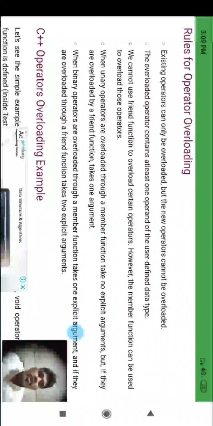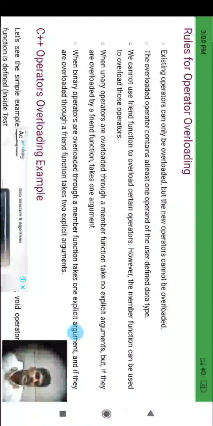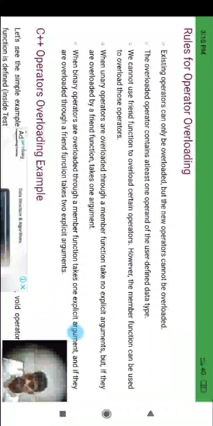When unary operators are overloaded through a member function, they take no explicit argument, but if they are overloaded by a friend function, they take one argument. When binary operators are overloaded through a member function, they take one explicit argument, and through a friend function they take two explicit arguments.